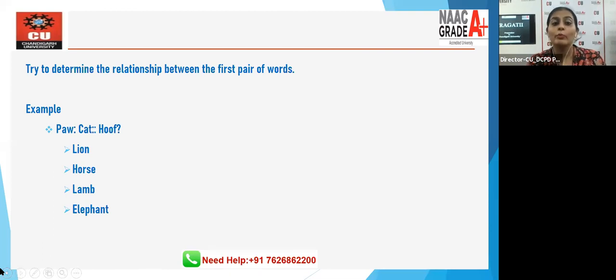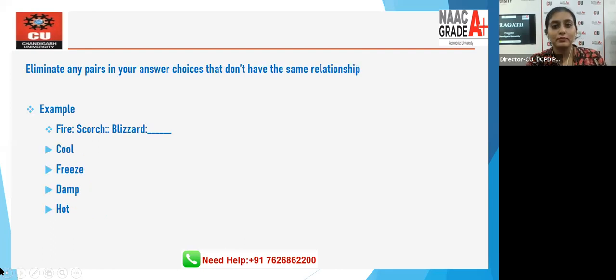So we are talking about paw here, and we're talking about hoof. Are you understanding the relationship between the first pair of words? We need to know that first. Moving on to the next, we need to eliminate any pairs which don't have any relationship to the question, right? So let's take this into consideration. Fire is to scorch, scorching heat. Fire is to scorch.